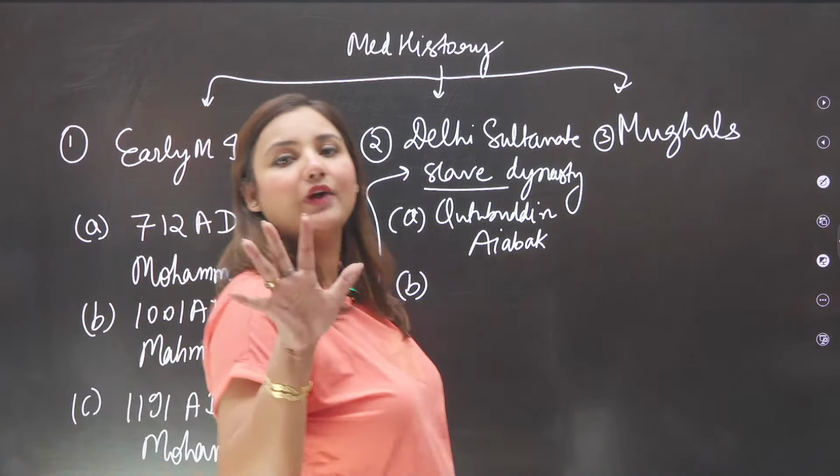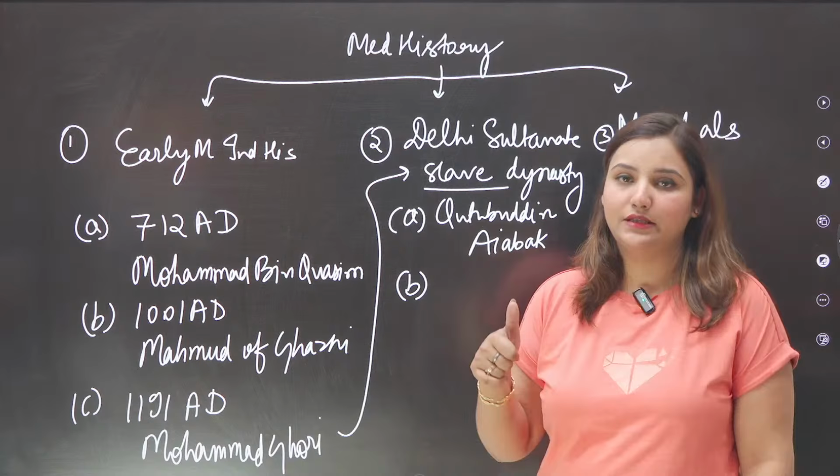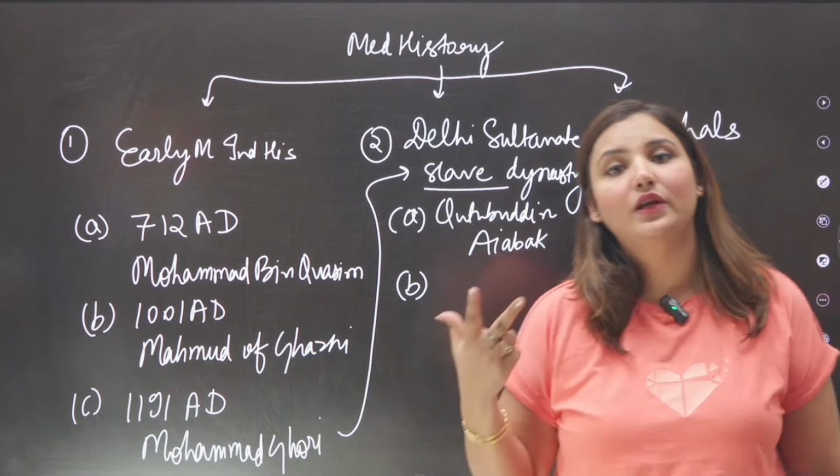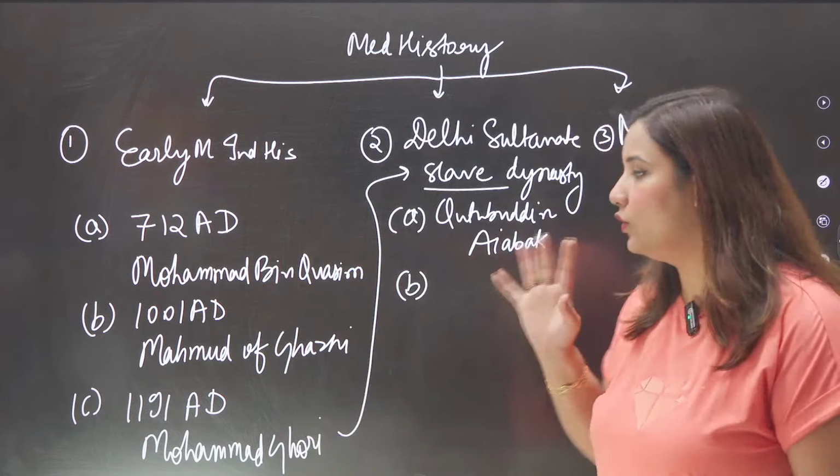Basically, we have 5 dynasties: Slave dynasty, Khilji dynasty, Tughlaq dynasty, Sayyid dynasty and Lodi dynasty.